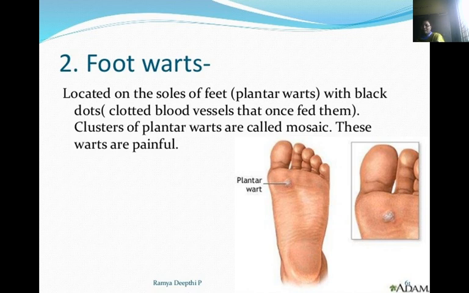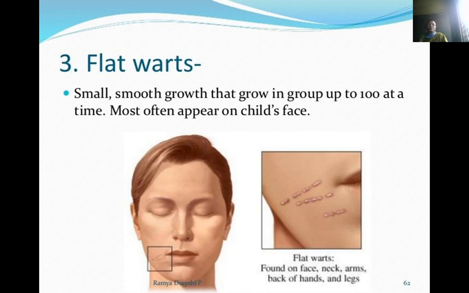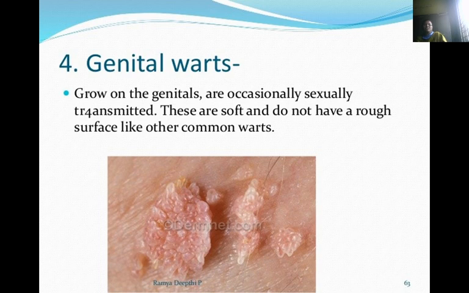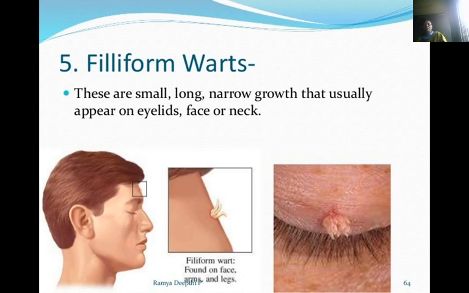These warts are painful. Then flat warts, small smooth growths that grow in groups of 200 at a time, most often appearing on the face. Genital warts grow on the genitalia and are occasionally sexually transmitted. These are soft and do not have rough surfaces like other common warts. Filiform warts are small, long, narrow growths that usually appear on the eyelids, face or neck.